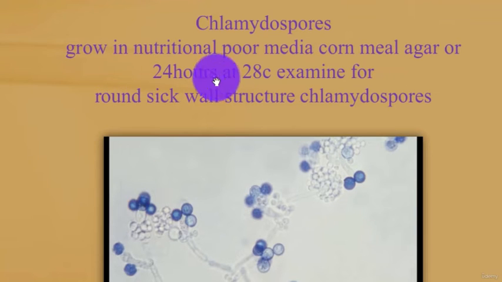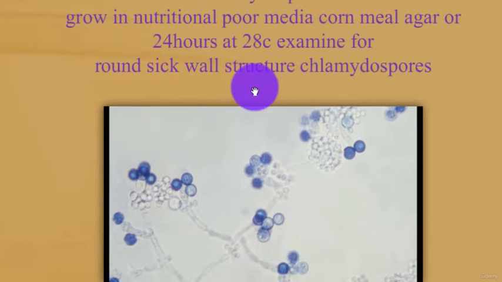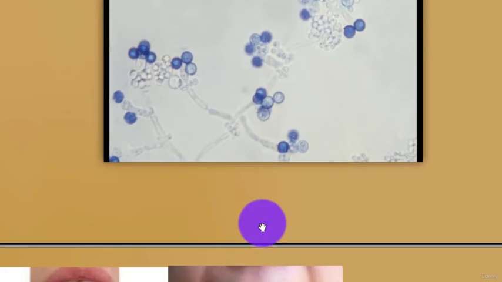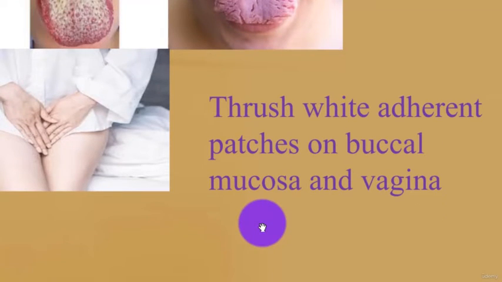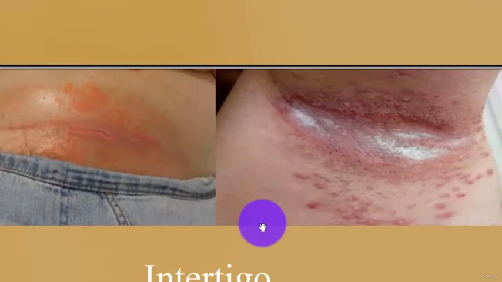Chlamydospore: grown in nutritionally poor media, corn meal agar, for 24 hours at 28 centigrade. Examine for round, spore-like chlamydospore structures. Thrush: white adherent patches on the buccal mucosa and vagina.